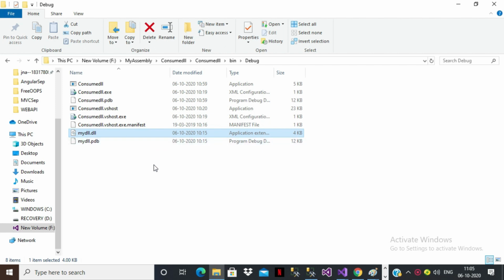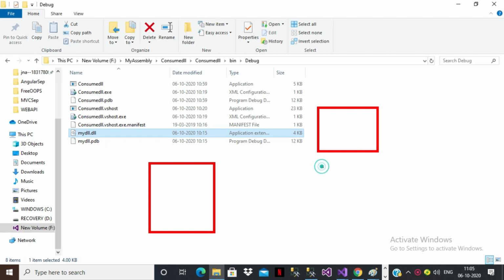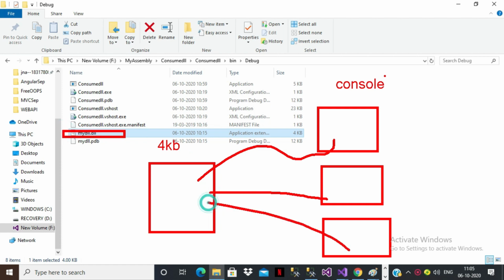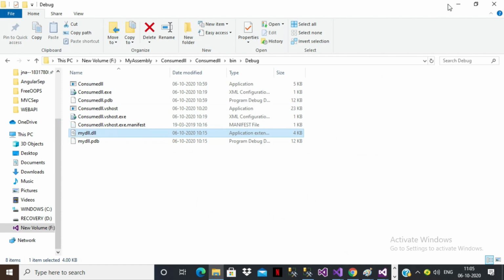So what I'm telling here is this is my DLL file, and I'm consuming the DLL file in any of the other projects. The size of this DLL file is 4 KB. Now I'm trying to consume the DLL file in a console project. Whenever you consume the DLL file, a separate copy of the DLL file is copied in this folder. How many times you consume, every time this file is copied. That is about private assembly.